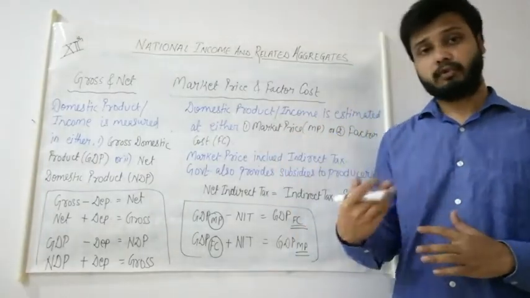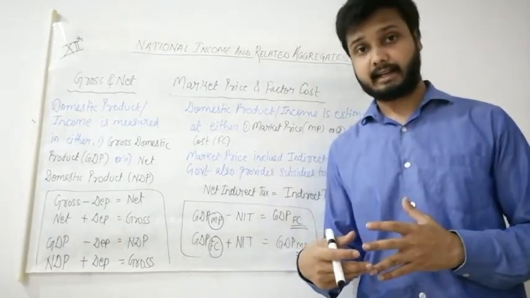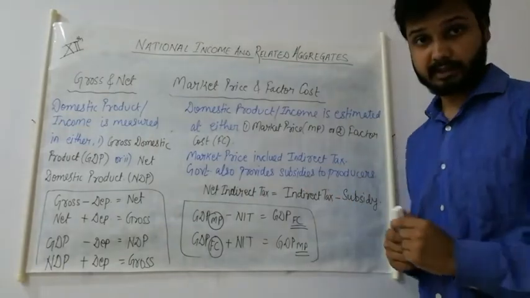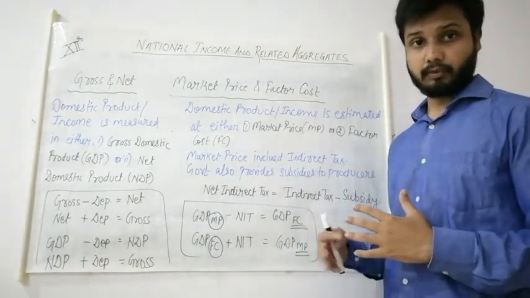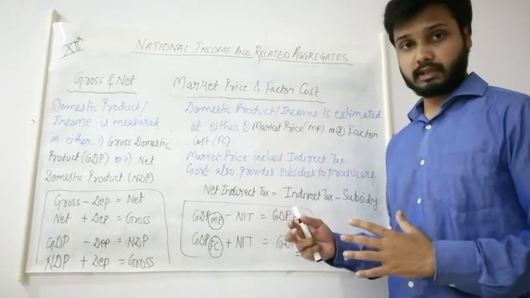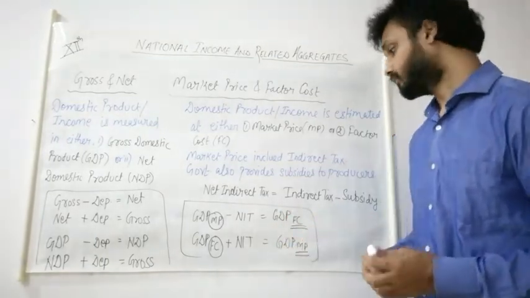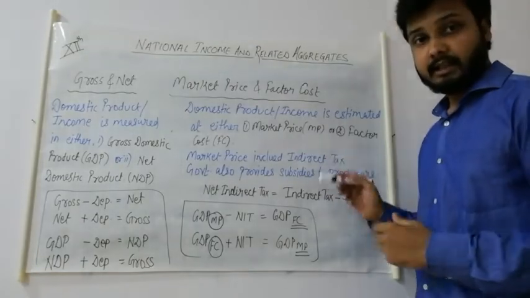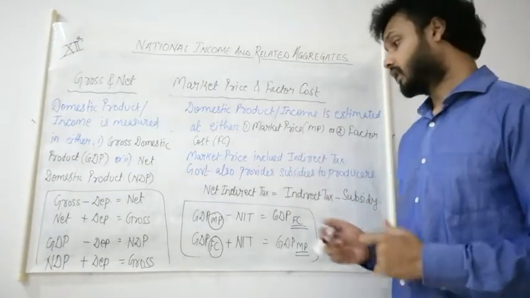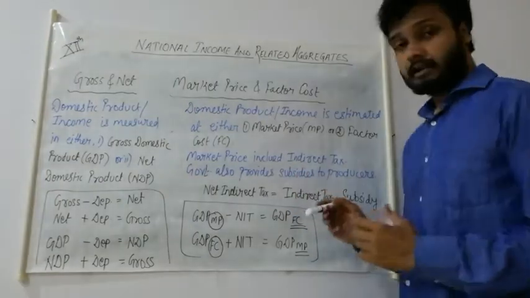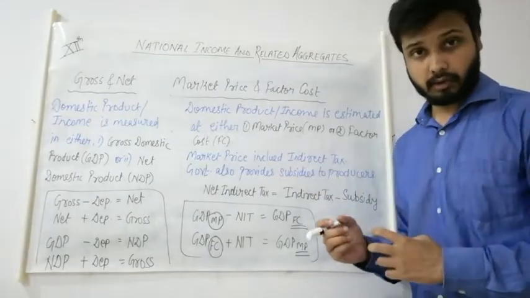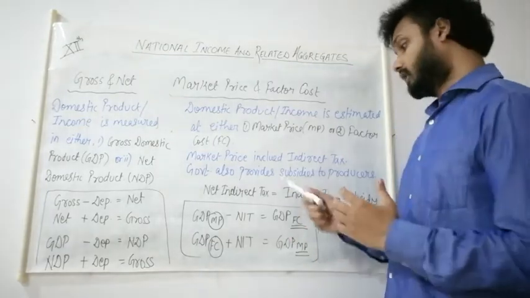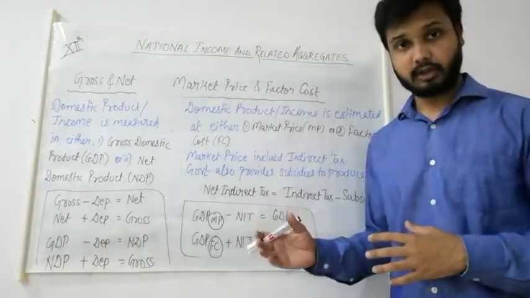Now, along with imposing indirect tax, the government also provides subsidies to the producers. Subsidies are special discounts provided by the government to the producers. So on one hand, indirect tax increases the price of the commodity, and on the other hand, subsidies lower the price of the commodity. Why? Because a discount is provided to the producer, so less cost will be incurred, and the price of the commodity will also be less.